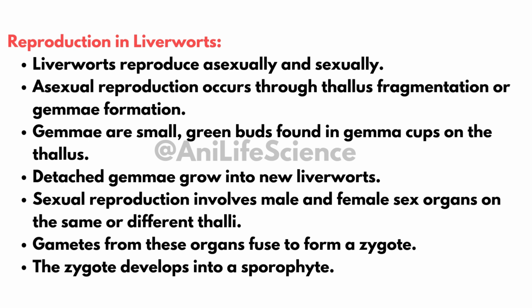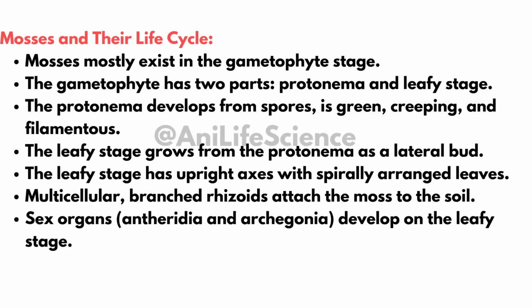Sexual reproduction: male and female sex organs may be on the same or different thalli. Gametes fuse to form a zygote, which develops into a sporophyte. Mosses and their life cycle. Mosses primarily exist in the gametophyte stage.